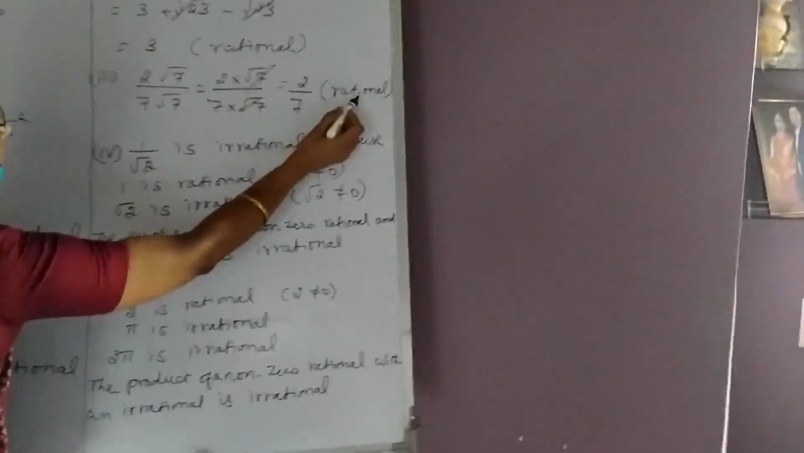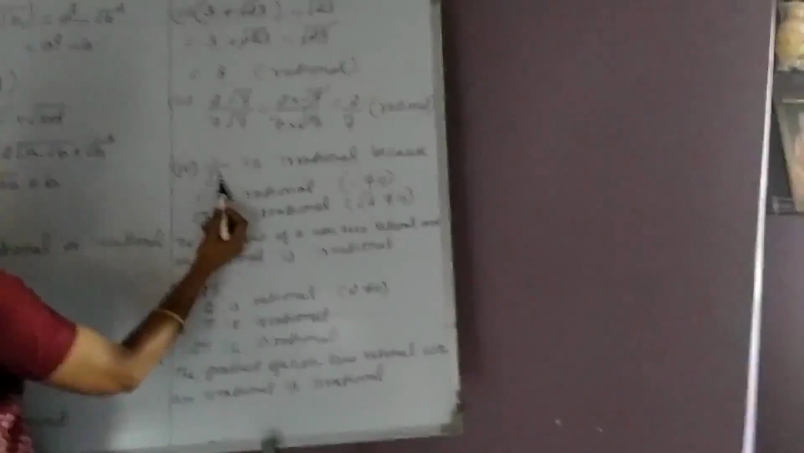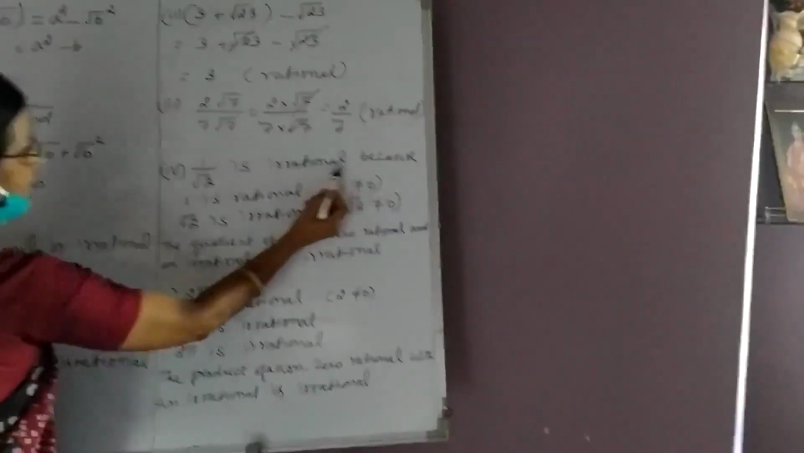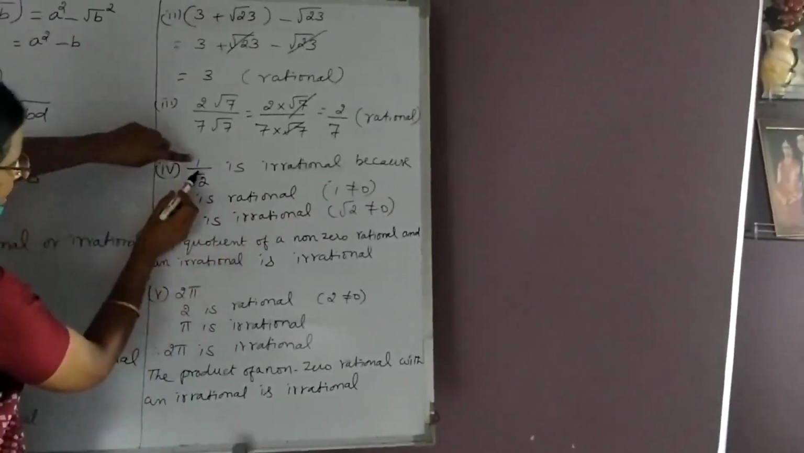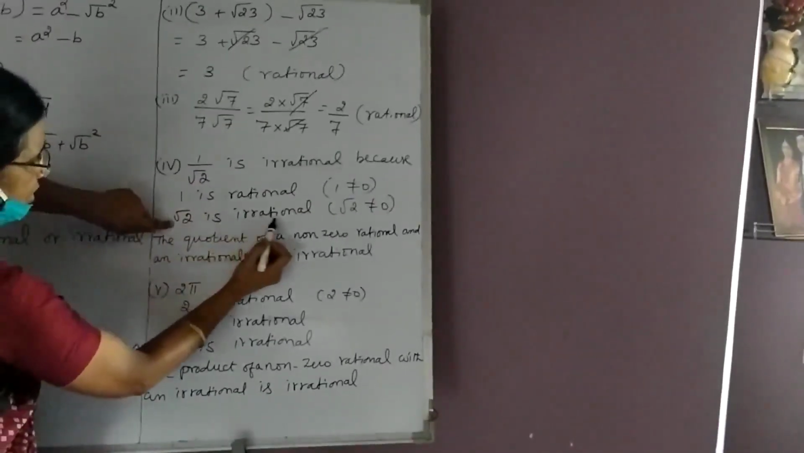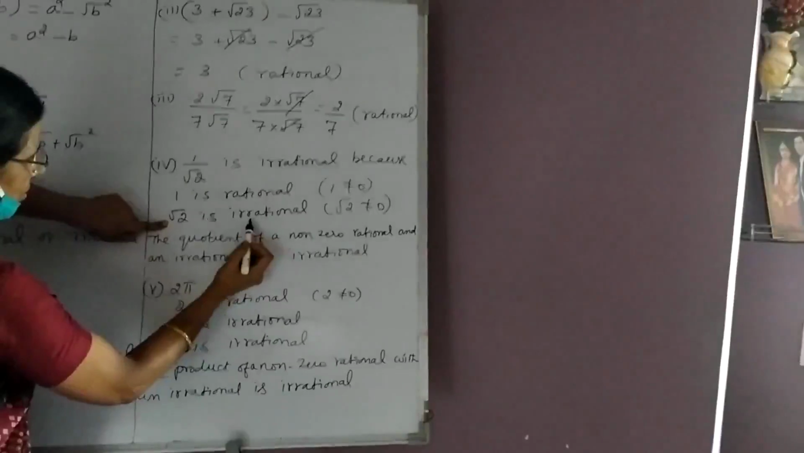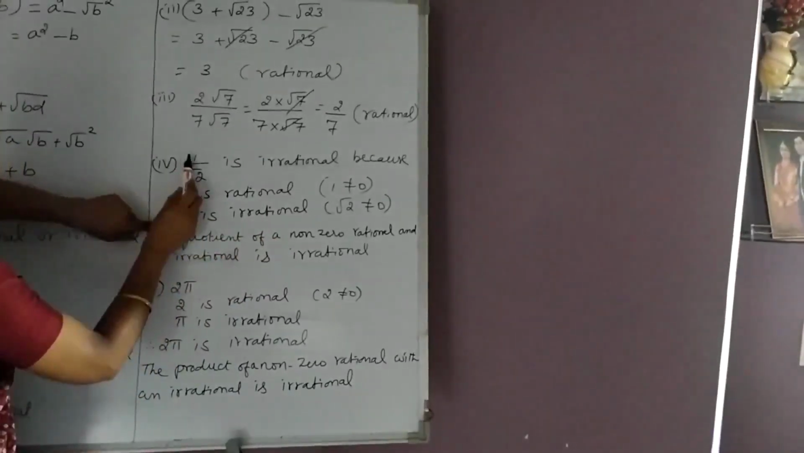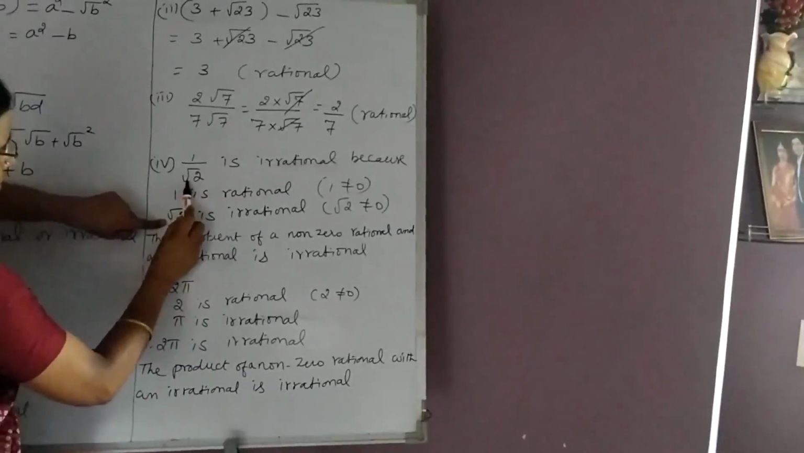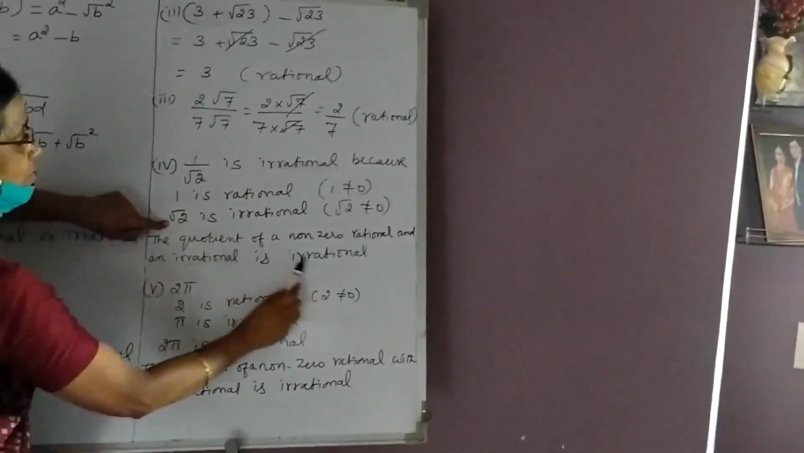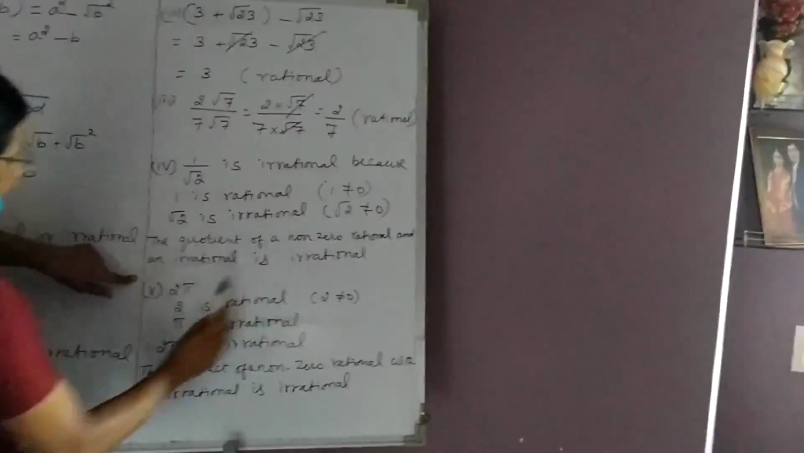Clearly we know this is a rational number. Fourth sum is 1 upon root 2. This is an irrational number because 1 is rational and root 2 is irrational. We know the quotient of a rational number which is non-zero with an irrational number which is non-zero gives an irrational number.